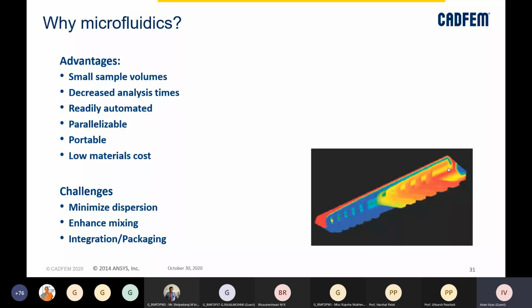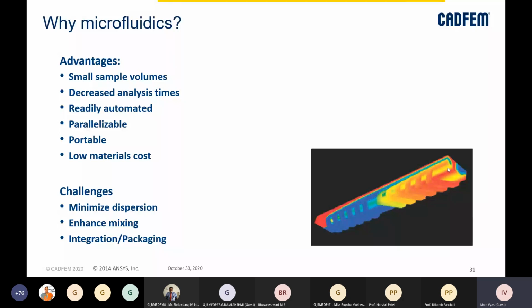But there definitely will be some challenges as well. We will have to minimize the dispersion which is happening in the microfluidics channels, then enhance mixing. Because whenever a flow is in a micro channel, it is difficult to make it turbulent. It is going to be, in most cases or almost all cases, laminar, right? And mixing occurs because of turbulence.